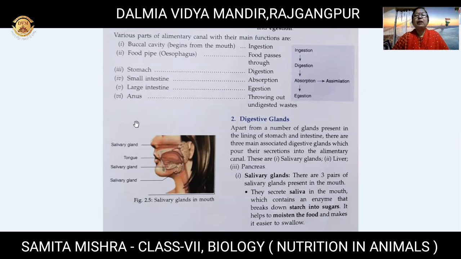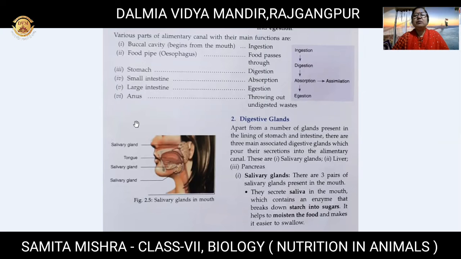And then finally, whatever is absorbed, that is over. Now some waste materials are left. Those waste materials are brought to the large intestine, and the large intestine takes part in the process of egestion. It has the rectum and anus. The anus helps to throw out the waste materials, the undigested body wastes, from the body. That is known as egestion.